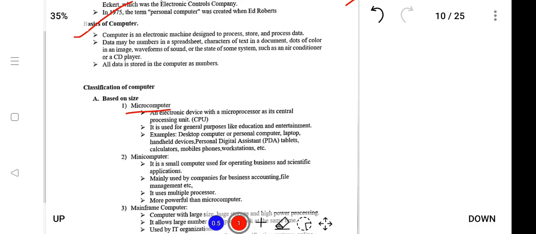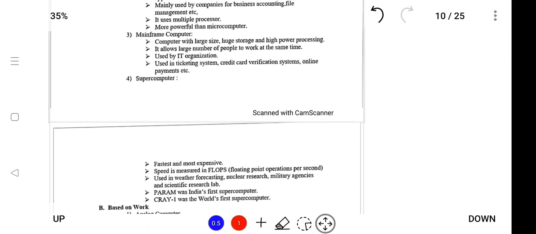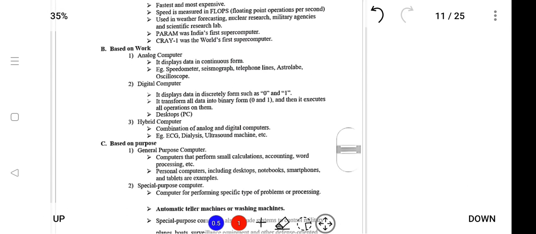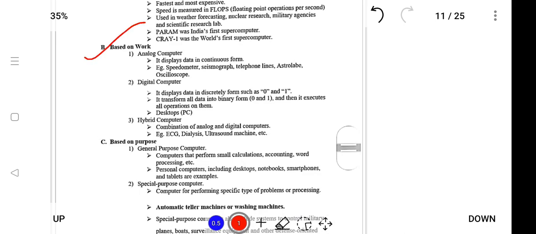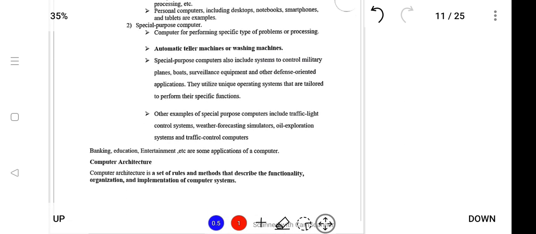So the options will be given as microprocessor, integrated chips, vacuum tubes, etc. The answer will be microprocessor. Like this, it will be provided point wise, very easy for aspirants who are very weak in the computer subject. So it will be provided like this.